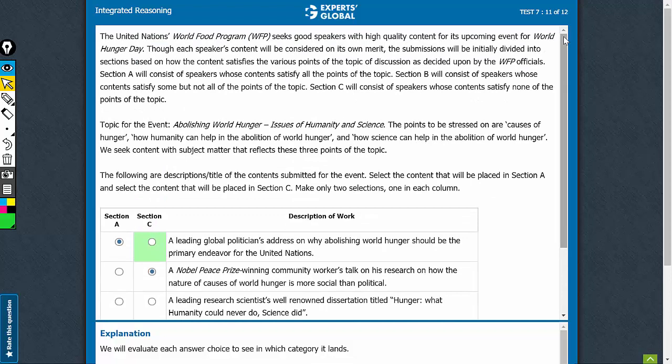The most important part of this passage probably lies here, where the sections A to C have been described. A would mean that all the content matches with the topic, B would mean that some of the content does, and C would mean that none of the content does. And here is the topic. With this background work, let's look at the answer choices.